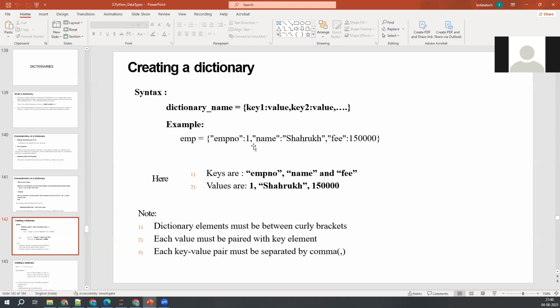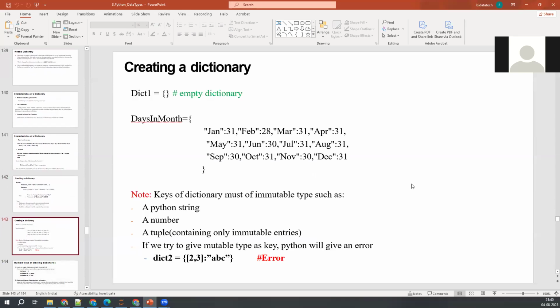See, so far in list, tuple, set, and the other data types, we have seen only normal values. They're just a collection of values, that's it. A collection of items, I can say. But here, it's a collection of key value pairs. A dictionary is a collection of key value pairs. It is not simply a collection of items. Okay. So moving on. One more example I've shown here.